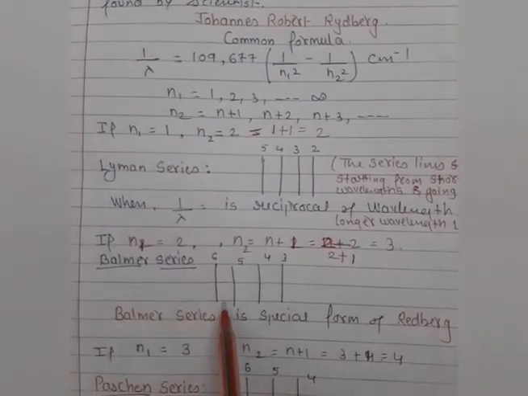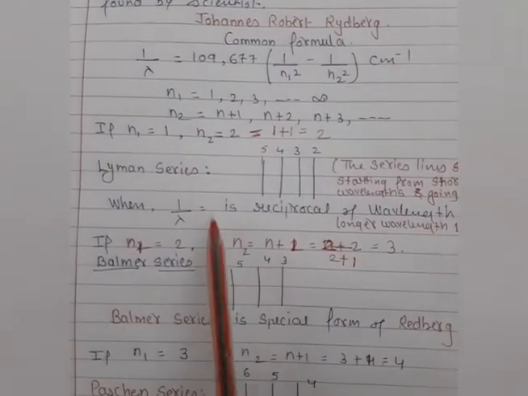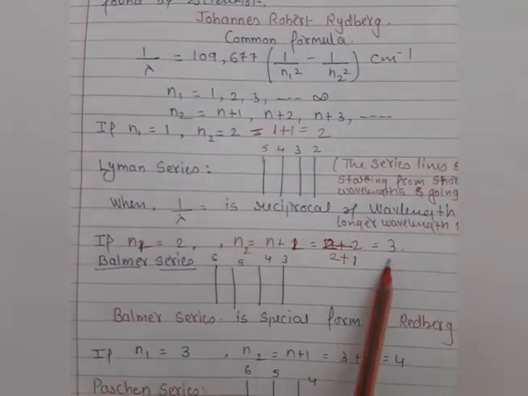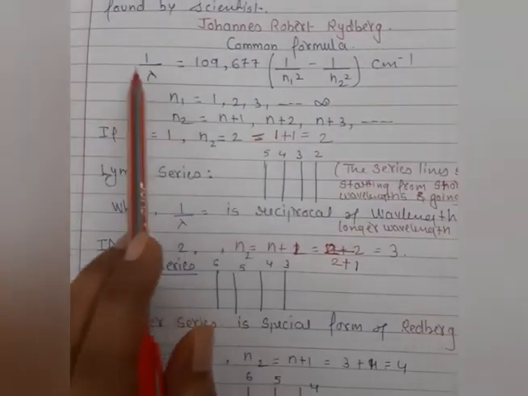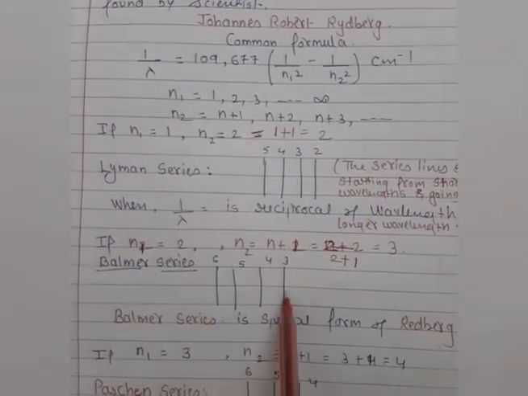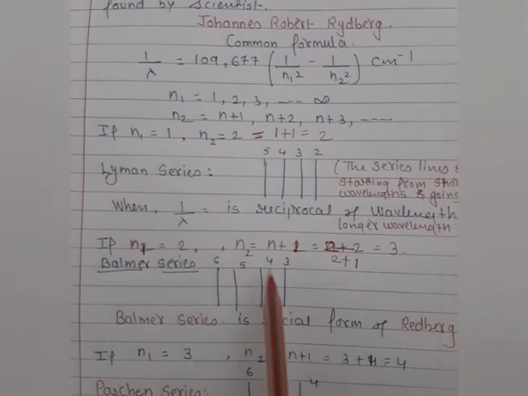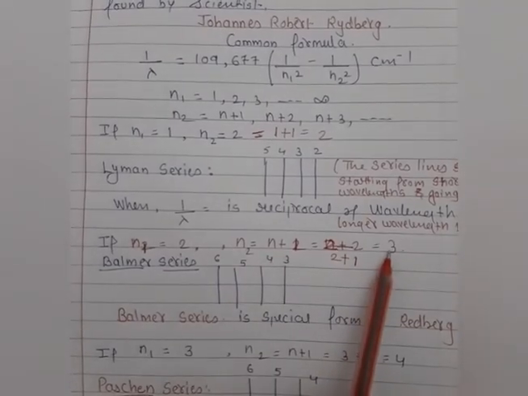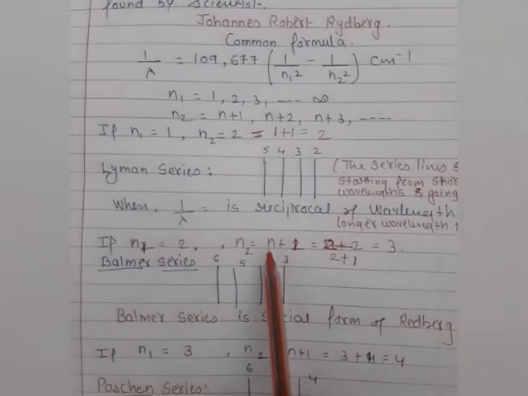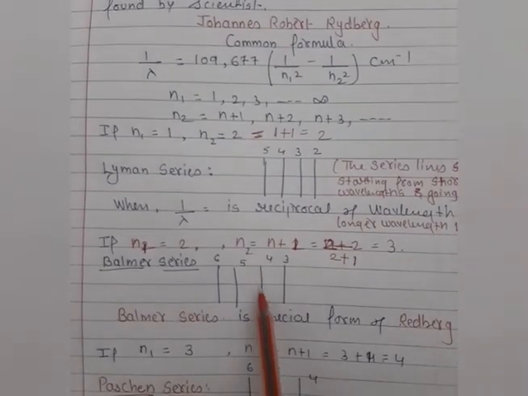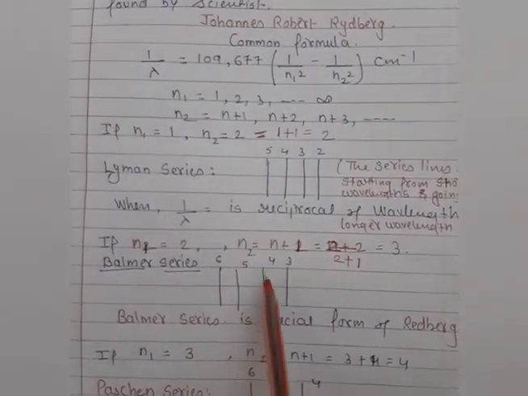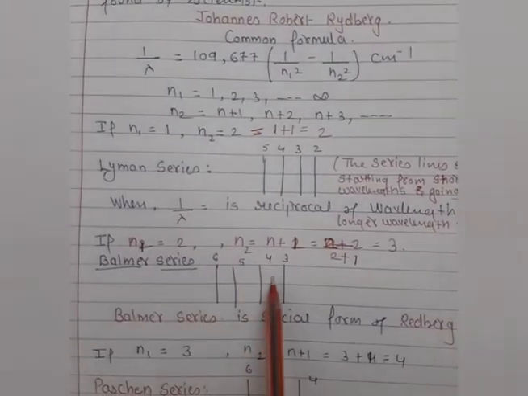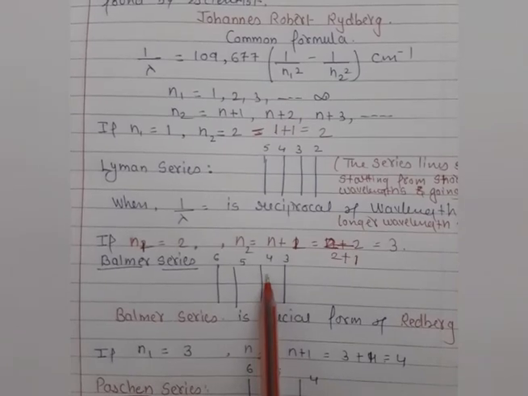When we substitute n1, which we already took as 2, and n2 as 3, we get the wavelength of this spectrum. Then in the next term, 3 plus 1 is 4, so n2 is 4 and n1 stays 2. So we get the different wavelengths here. Hope you are clear about it.